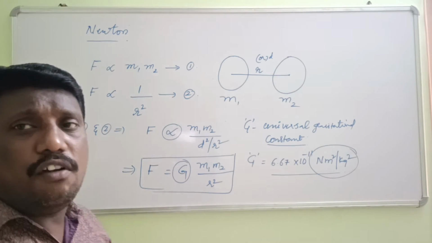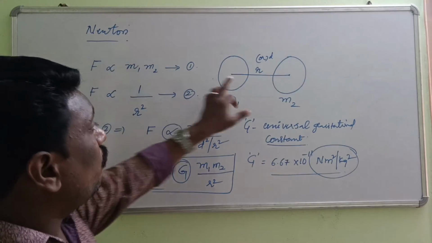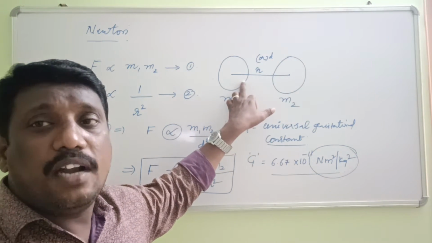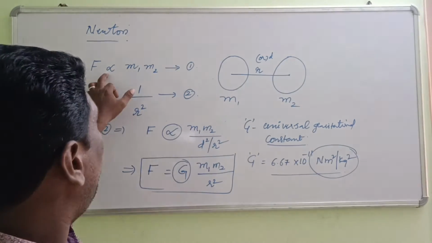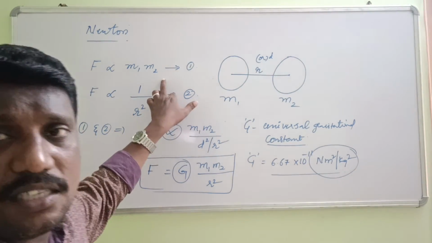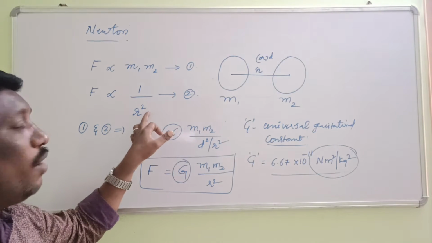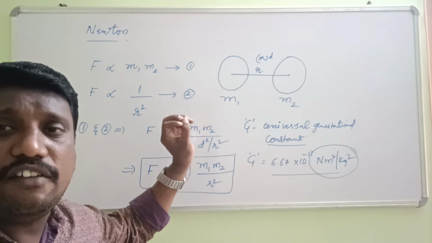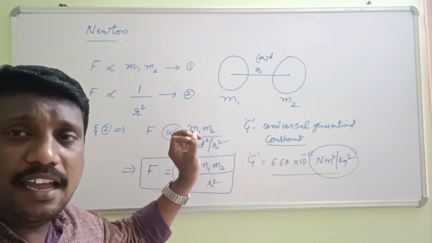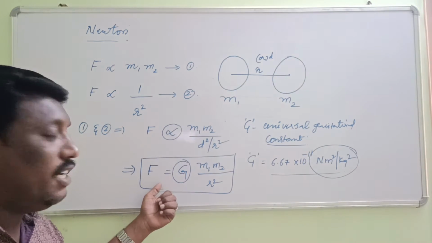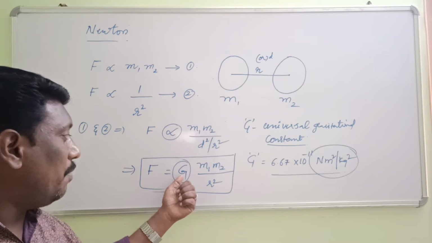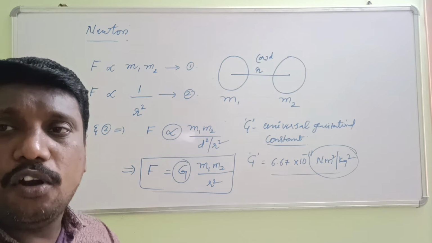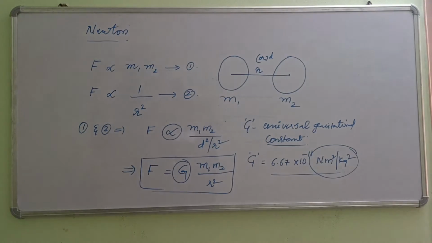So according to Newton, the force of attraction between any two bodies of definite mass is directly proportional to the product of their masses and inversely proportional to the square of the distance between them. So this is the statement of the universal gravitational law. And then we can derive a formula for it: capital F is equal to capital G m1 m2 by r square. So hope you understand. Let us go from here.